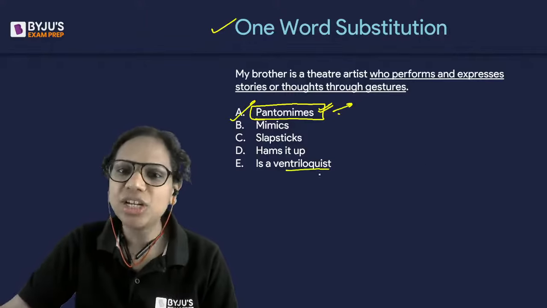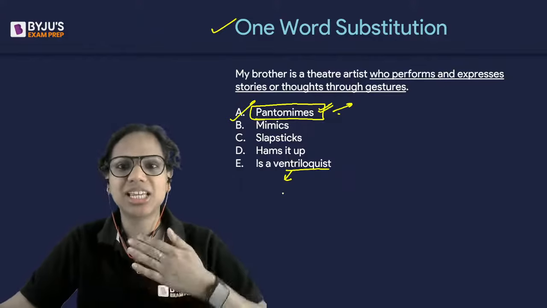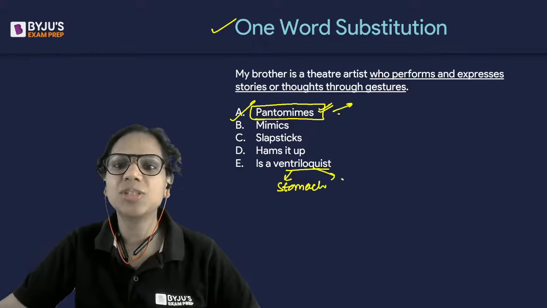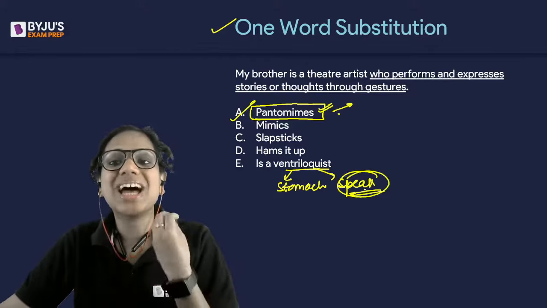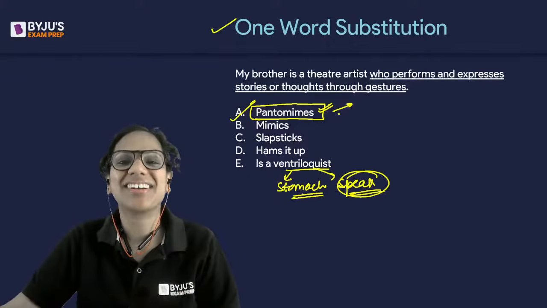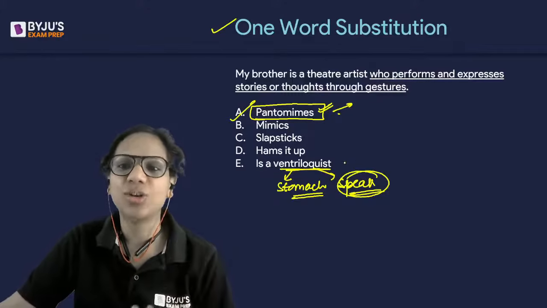Now, a ventriloquist. See, our ventral side is this side which has our stomach. Then loquist is to speak. So this person makes sounds using his or her stomach, using this area, the throat and down to the stomach. That person is called a ventriloquist.